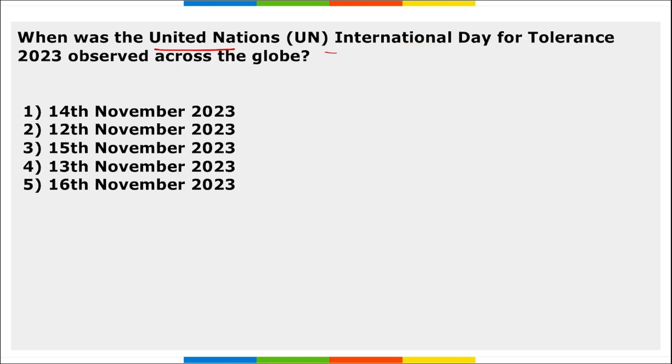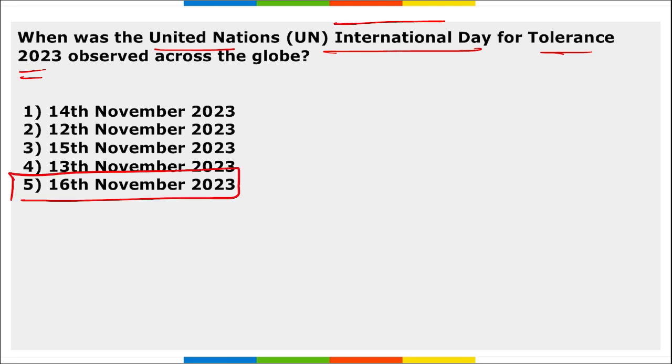Next, when was the UN International Day of Tolerance observed across the globe? It was observed on 16th of November, to promote and raise awareness for tolerance, respect and understanding among the diverse cultures and communities across the globe. The first time this International Day of Tolerance was observed was in 1997.